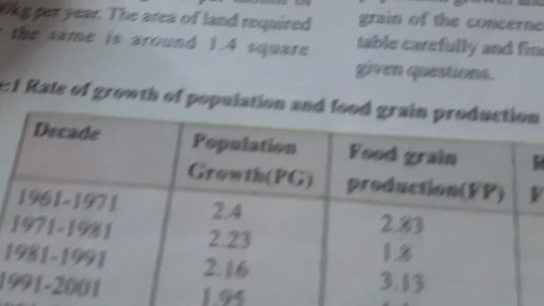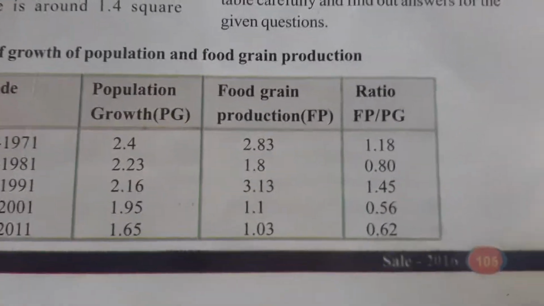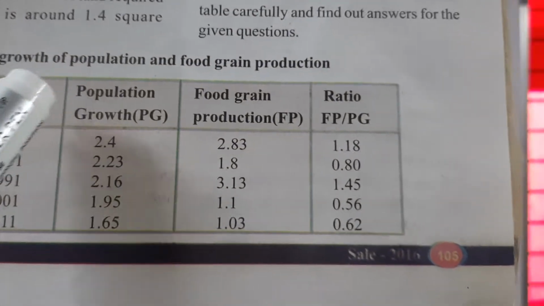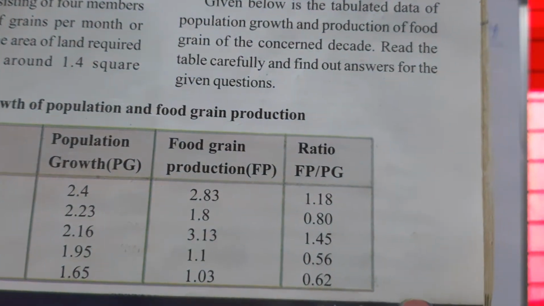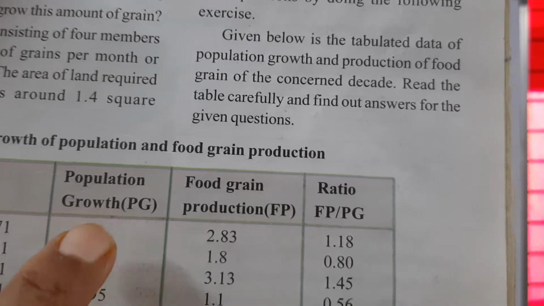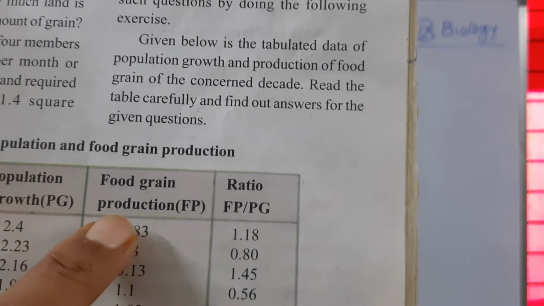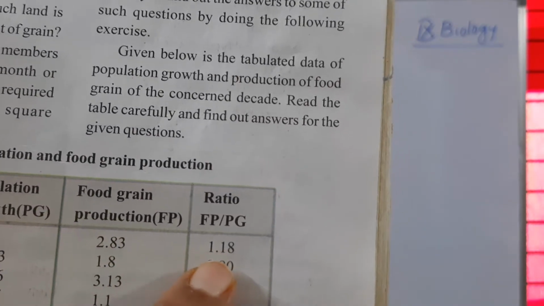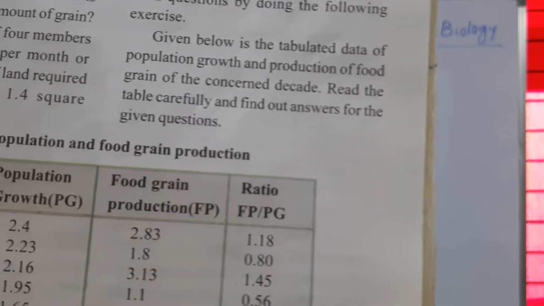What is it going to make you understand here? The rate of growth of population and food grain production is given. Here decades: 61 to 71, population growth is 2.4 and food grain production is 2.83, and the ratio between food production and population growth is 1.18.